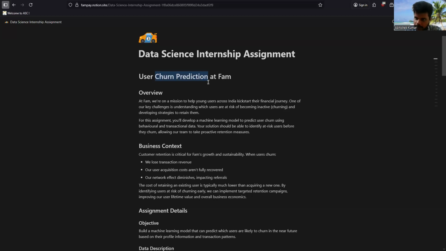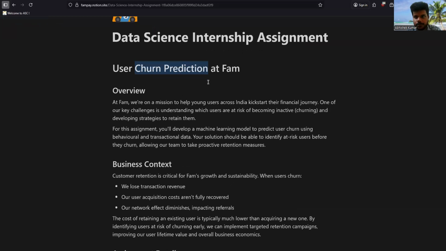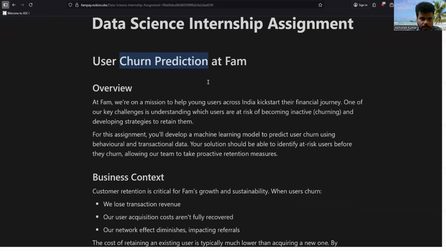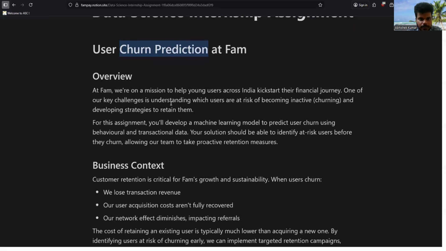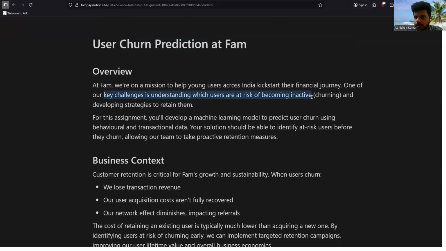On data, we will do analysis. There are again, after churn prediction, so many things, but let's just focus on the first one for this problem statement. So this is what you see in the overview. In fact, the company's mission is blah blah blah, not important. So see, the key challenge is understanding which users are at risk of becoming inactive.